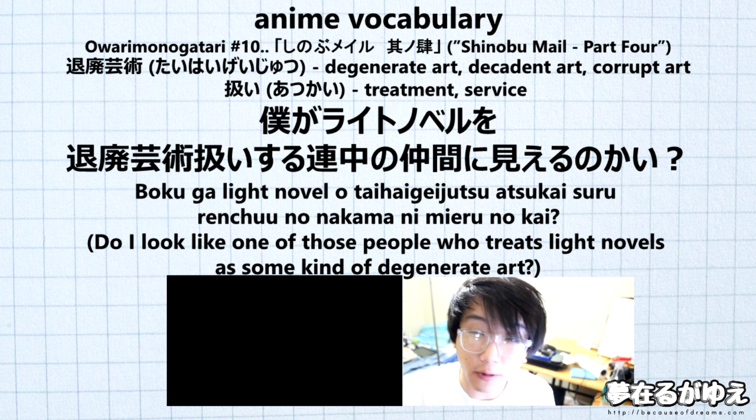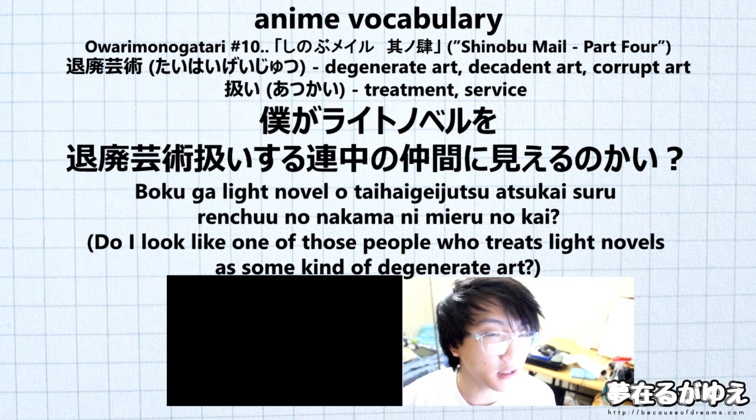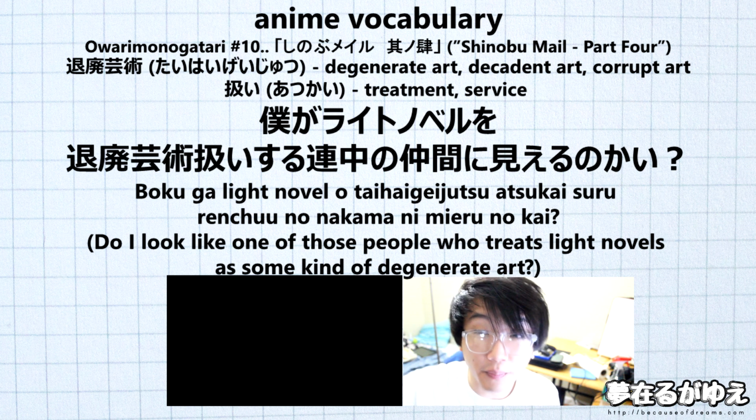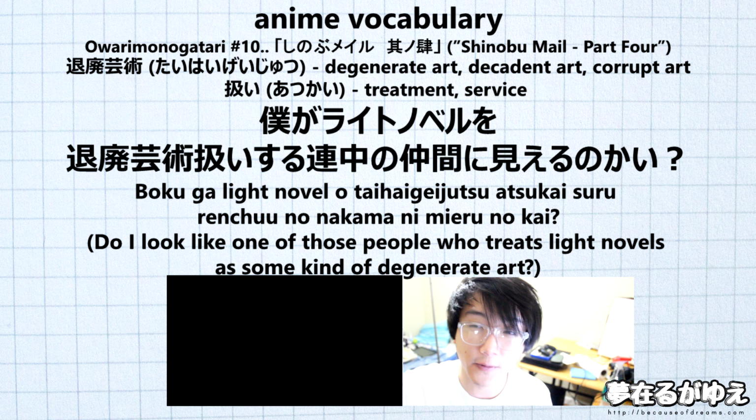Right after that we have the particle ni plus the word mieru, and this is just going to basically translate to appear, and in this context it'll just most appropriately translate to do I look like. Right after mieru is the particle no, then we have kai, and this is basically just going to be the same thing as having ka at the end of the sentence to turn into a question. It's just a different kind of form of that.